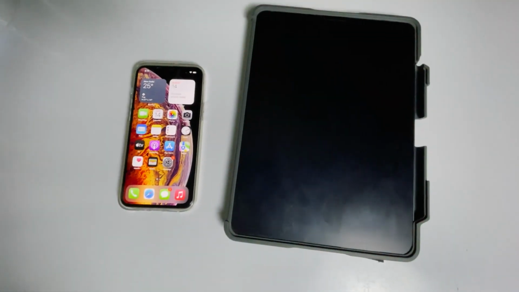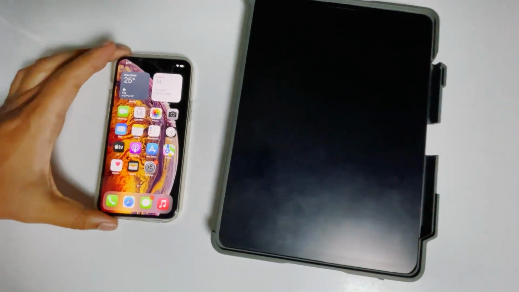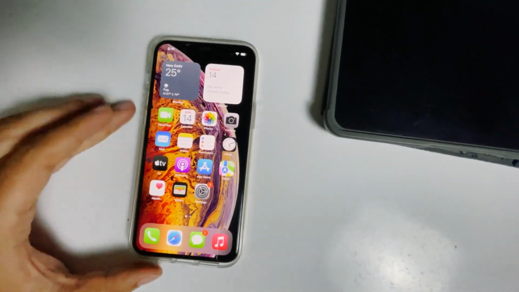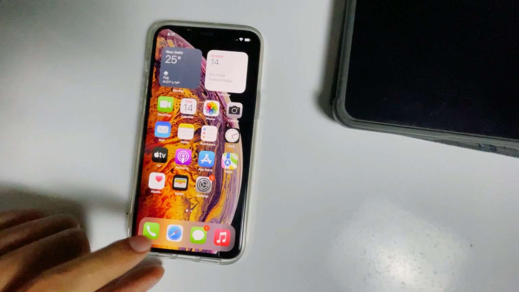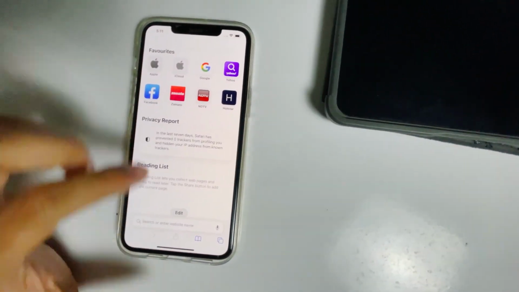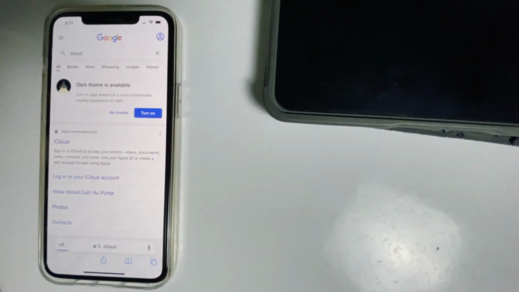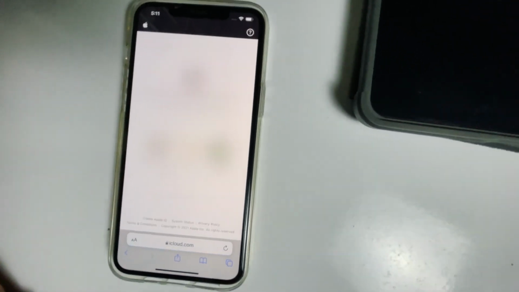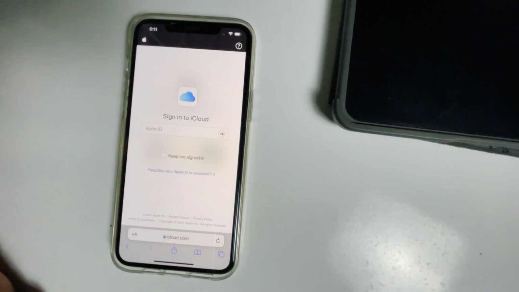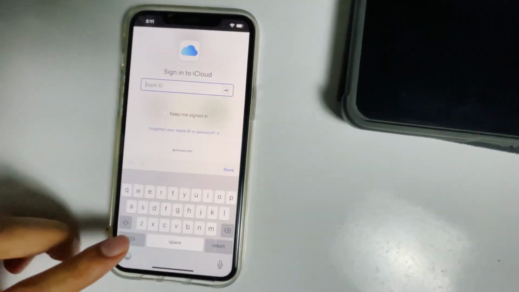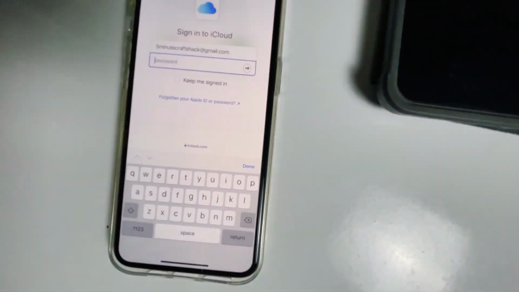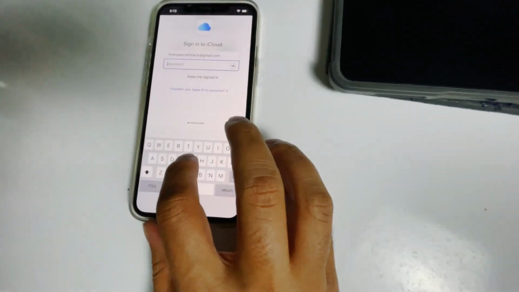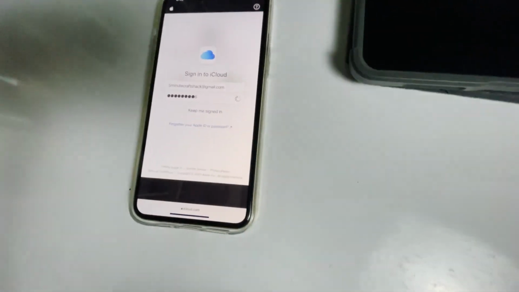You need to have another phone to do so. You can use your friend's phone or any alternative phone or tablet. Here's the phone. First, go to Safari or any web browser, then go to iCloud.com. Then sign in with the Apple ID used on the disabled iPad. Give the respective password, then tap Sign In.